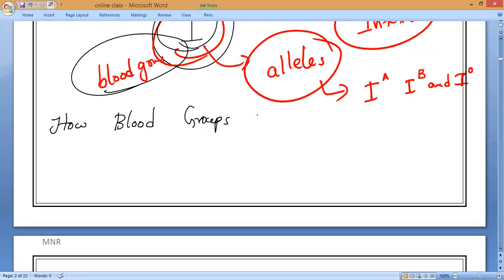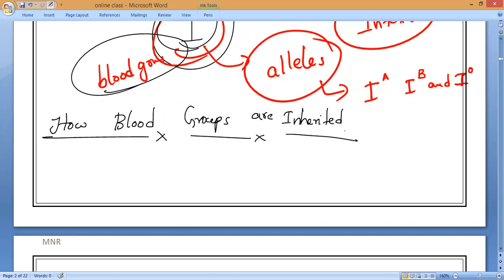So how are blood groups inherited from parents to progeny? It is not only in humans; animals also have blood groups, represented with different notations.